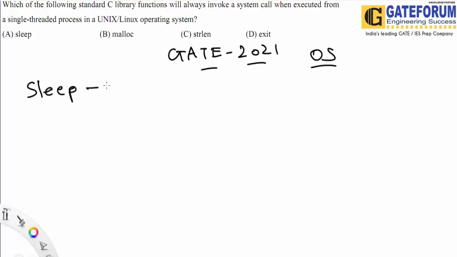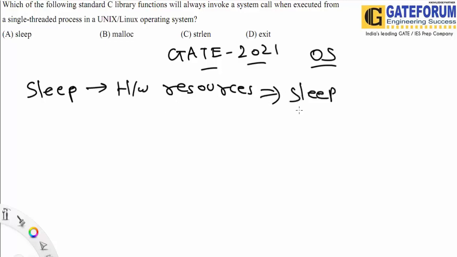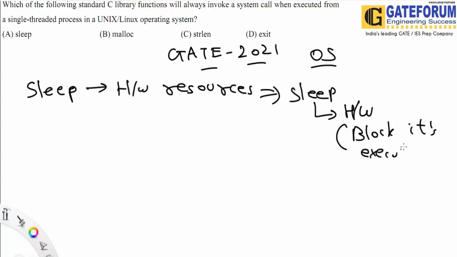So the first one is sleep. If we talk about sleep, it is using a particular type of hardware resource. Now, what is the meaning of hardware resources? Hardware resources means that whenever we execute sleep, it will go to that particular hardware location, and from that hardware location, it will block its execution. So that's why sleep would be calling a system call.